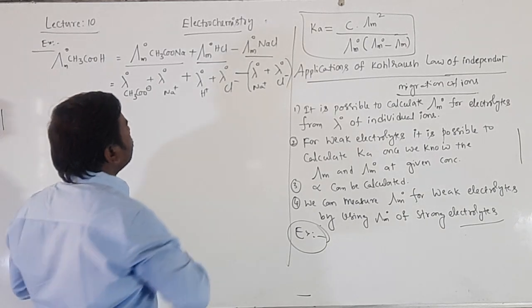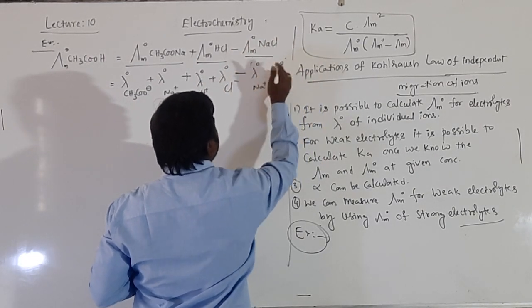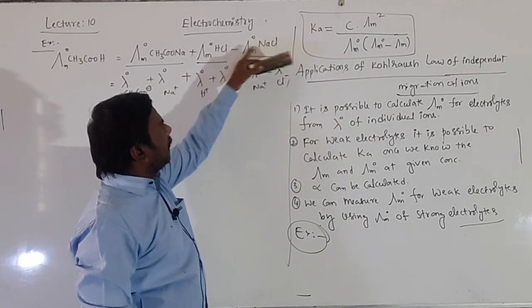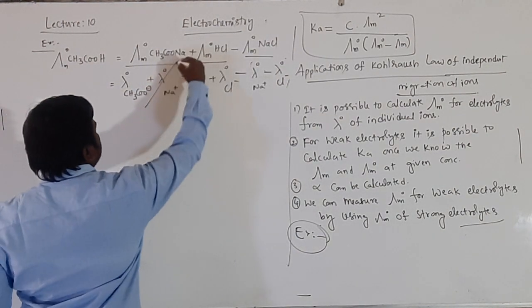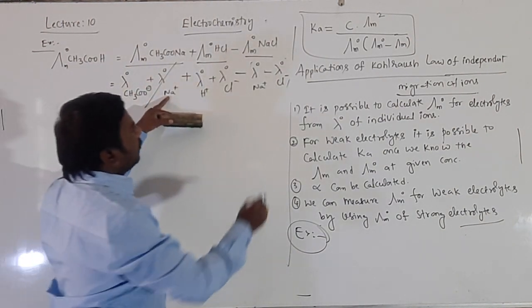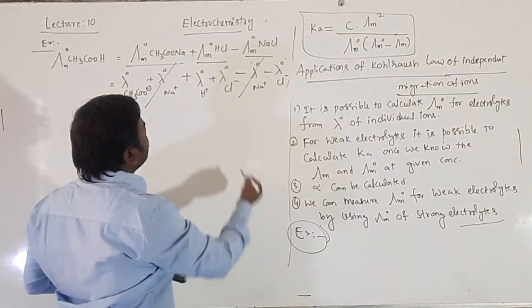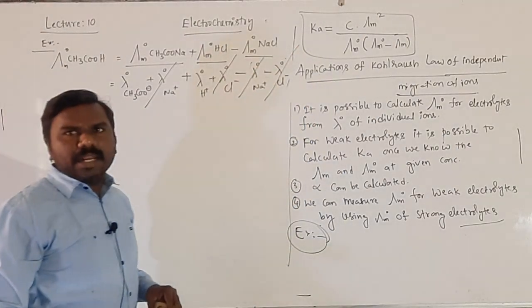Then finally this will be considered as minus Na plus minus Cl minus, then plus Na plus and minus Na plus will be cancelled. So plus Cl minus and minus Cl minus will be cancelled.